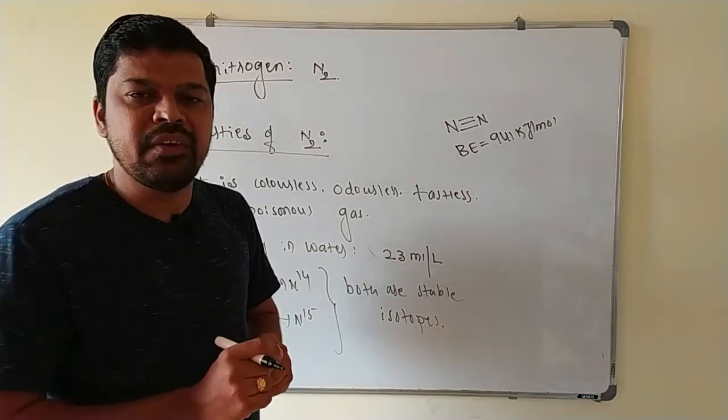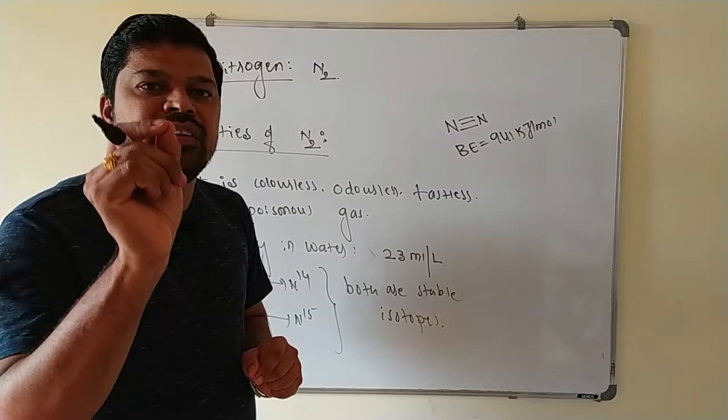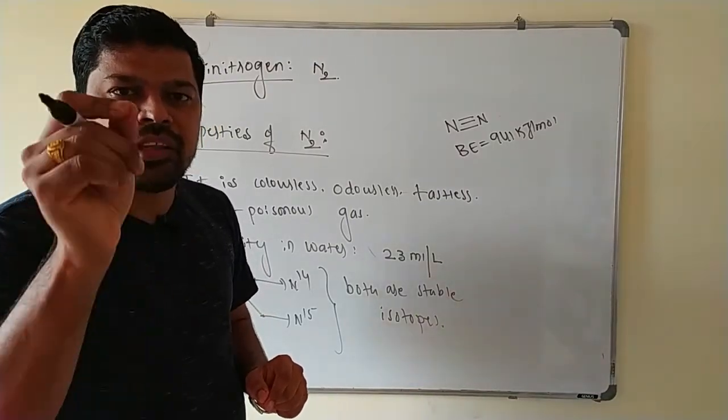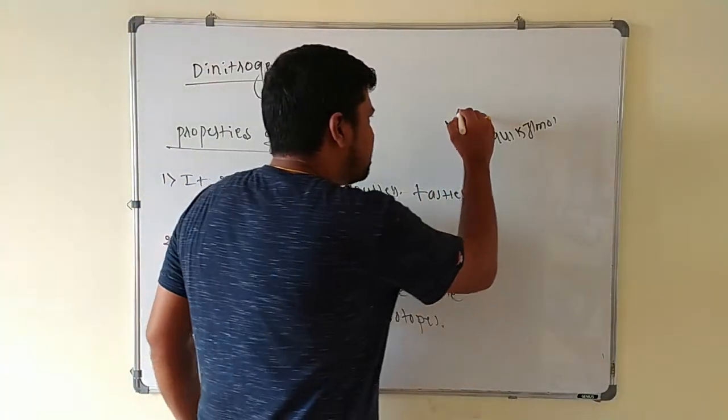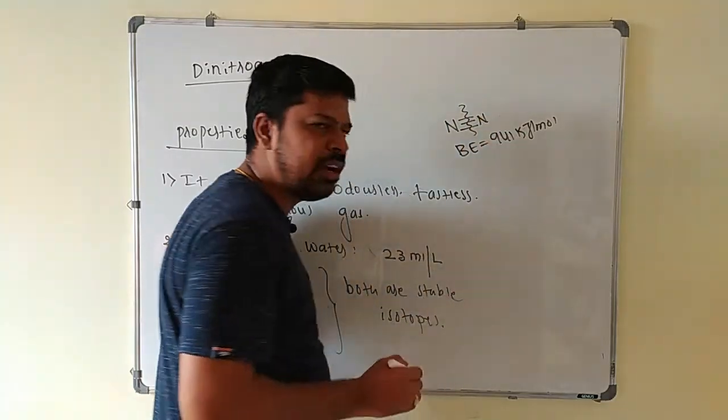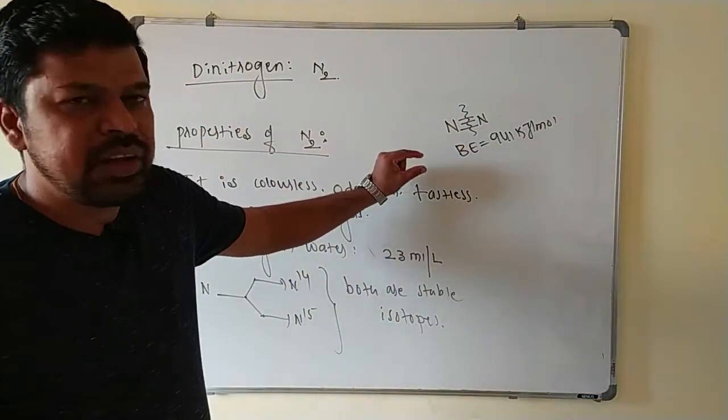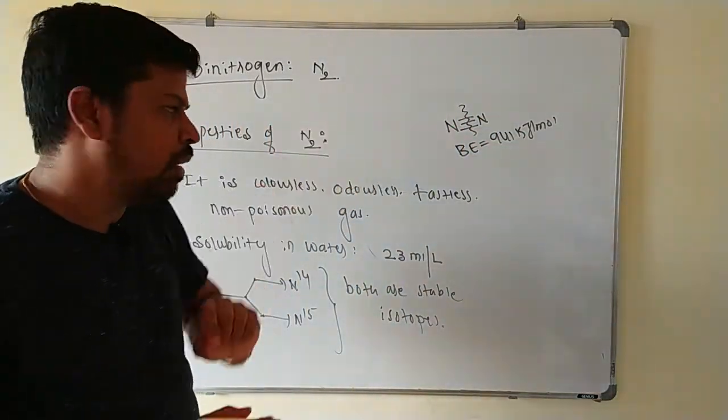Because of its high bond dissociation energy, this N2 gas is less reactive at room temperature. Already I have given you the reason. Because the thermal energy which is available at room temperature is not sufficient to break the triple bond between the nitrogens. That's why N2 is less reactive at room temperature.